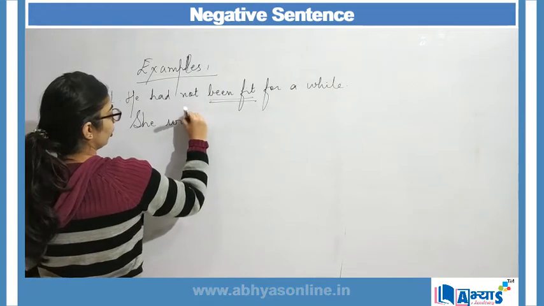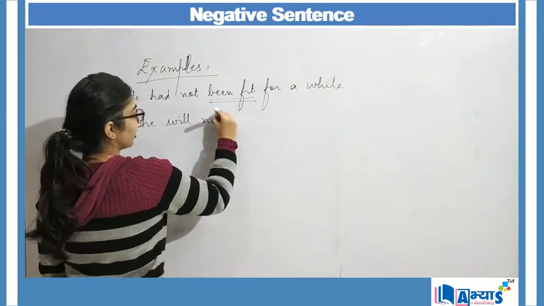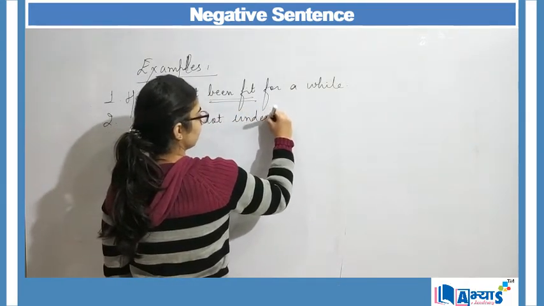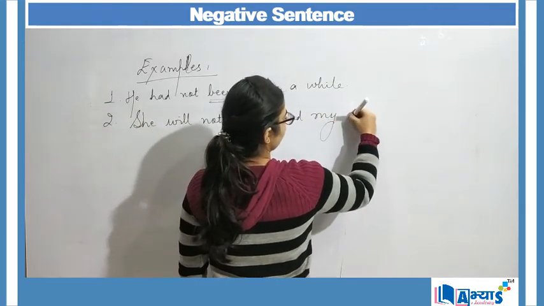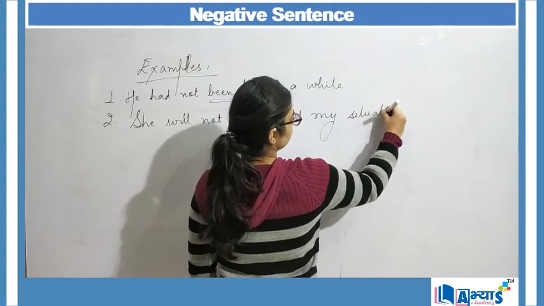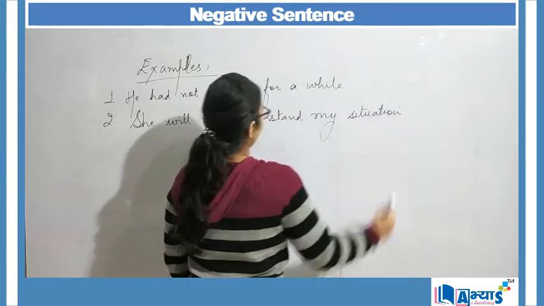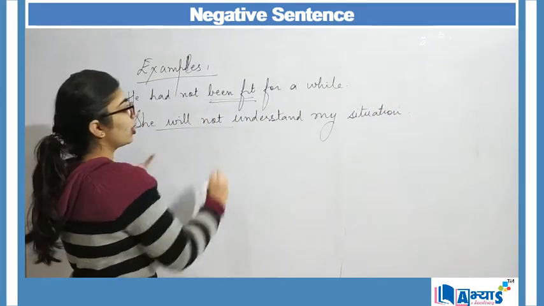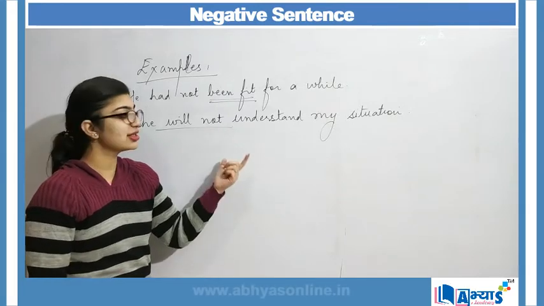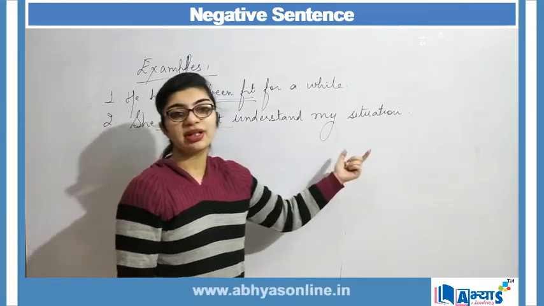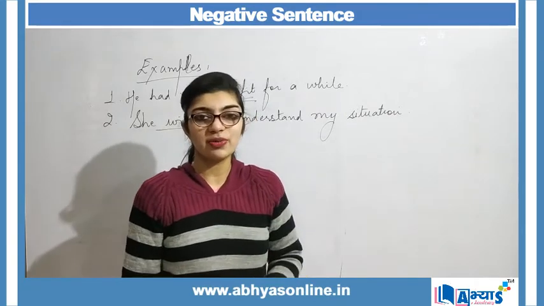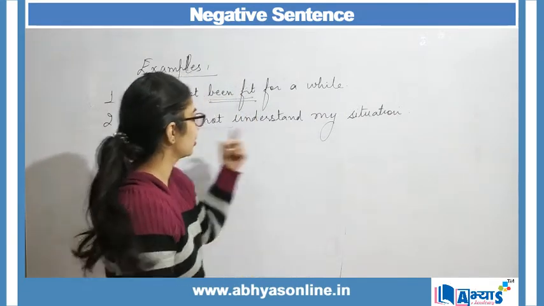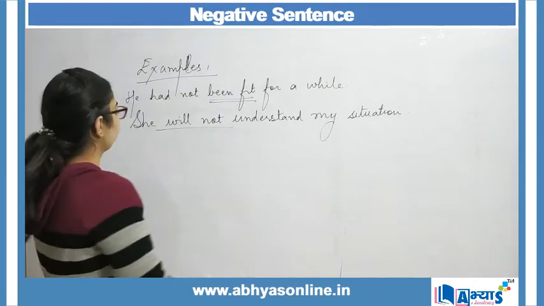Again, she will not understand my situation. Here, what is the event? The event is my situation or my condition. Now my condition is not well, which means something is not right, which she will not understand, right?